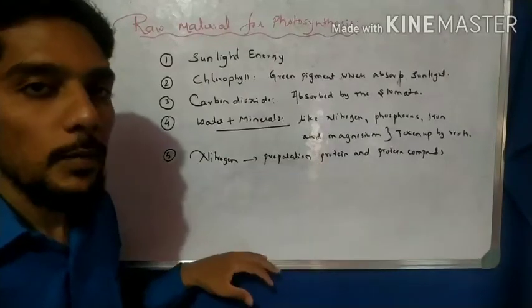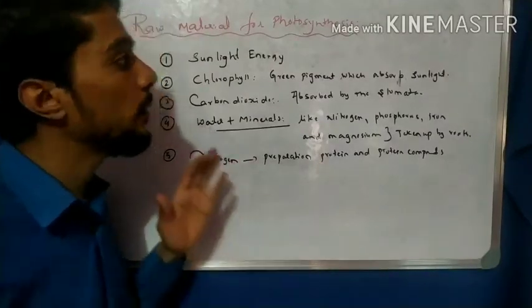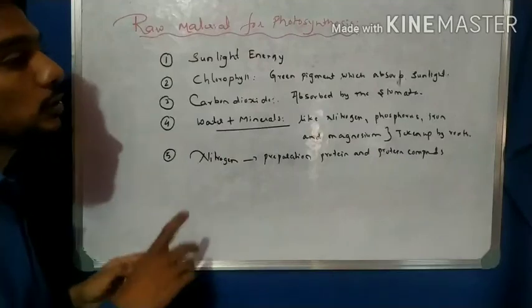So these are all very important raw materials which come into the photosynthesis process.